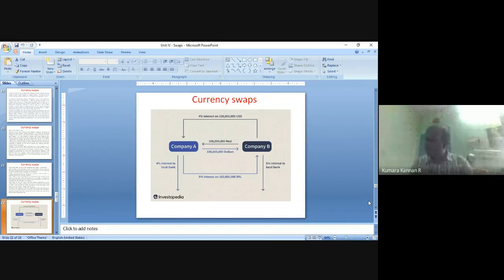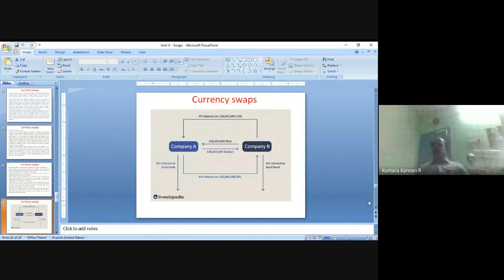Now they are paying just 4%. So the interest rate is swapped, the capital is swapped, and interest is also swapped. Finally, the final amount will also be swapped and repaid. This is the mechanism. Instead of 9%, they pay 5%, and instead of 10%, just 4%. A cheaper interest rate is available.